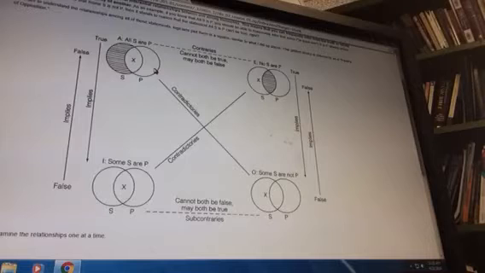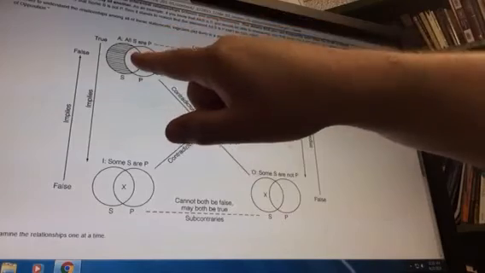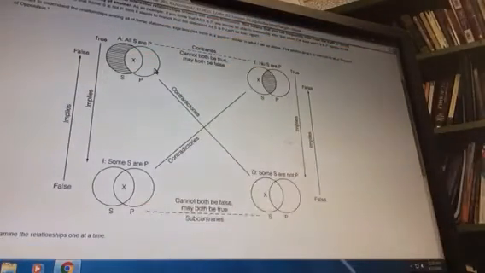Now, with that said, with the traditional square of opposition, they make what we call an existential assumption. An existential assumption means that if you make a universal claim, then you assume that the particular is true. I wouldn't say something like, all my students this summer are taking my class online. I'm saying if you are a student in my summer class, then you are a student in an online class. If I say that, that statement seems to imply that I'm teaching students and that I have students.